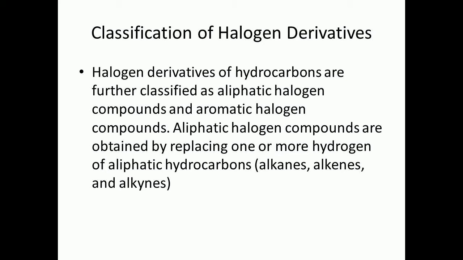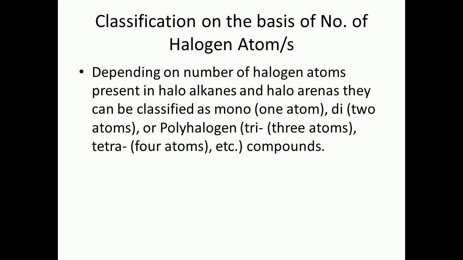Halogen derivatives of hydrocarbons are further classified as aliphatic halogen compounds and aromatic halogen compounds. Aliphatic halogen compounds likewise will be obtained by replacing one or more hydrogen of aliphatic hydrocarbons, like alkanes, alkenes and alkynes. And similarly we will have haloarenes also. Okay.